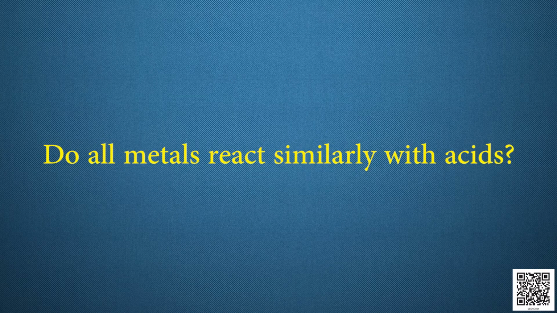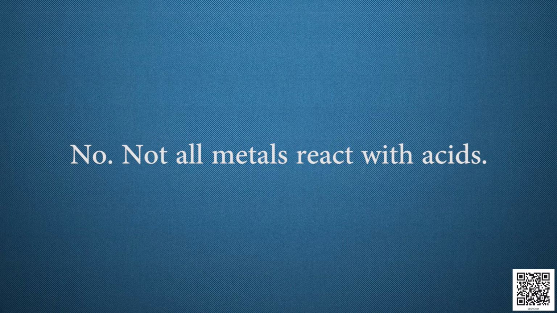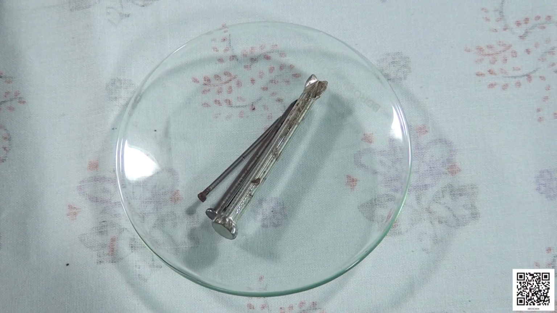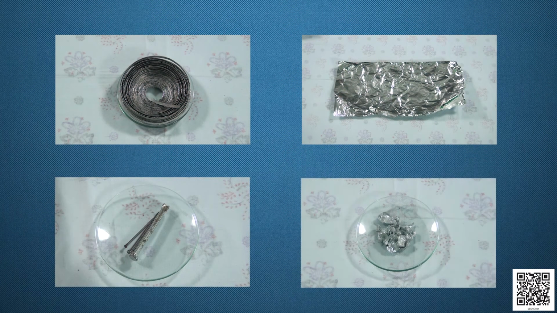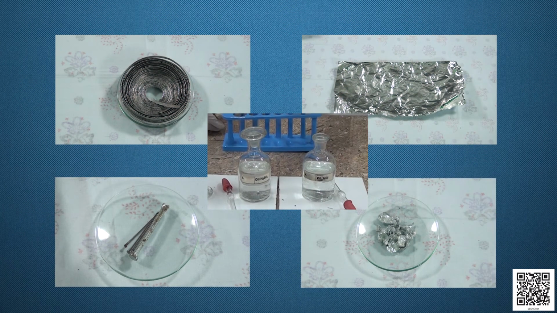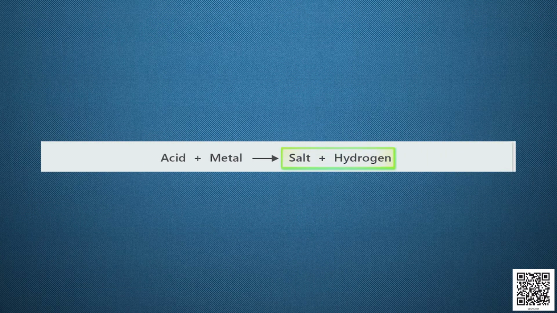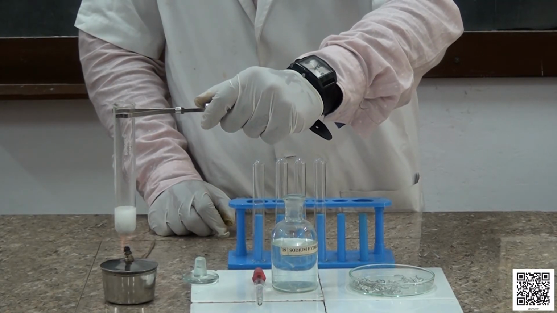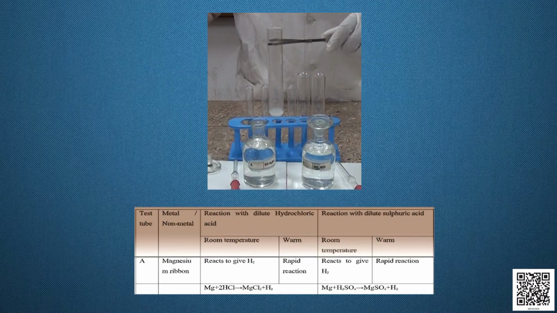Do all metals react similarly with acids? No, not all metals react with acids. Magnesium, aluminium, iron and zinc metal react with both dilute hydrochloric acid and dilute sulfuric acid. The products are corresponding salts and hydrogen gas. Interestingly, the reaction is rapid with hot dilute acids.